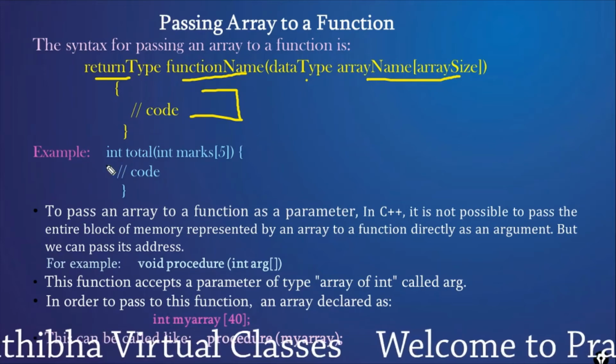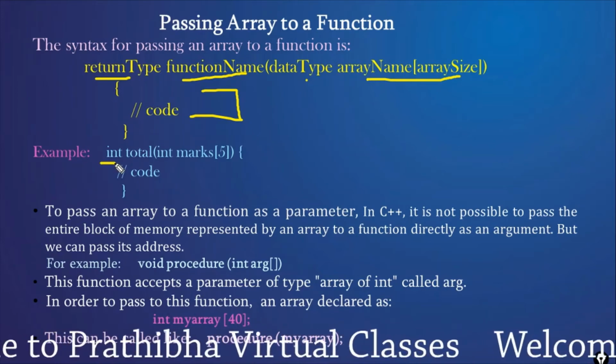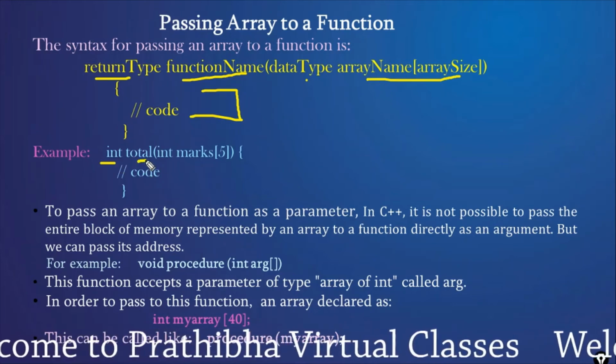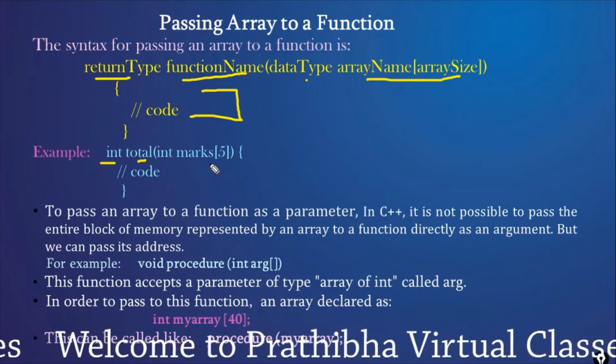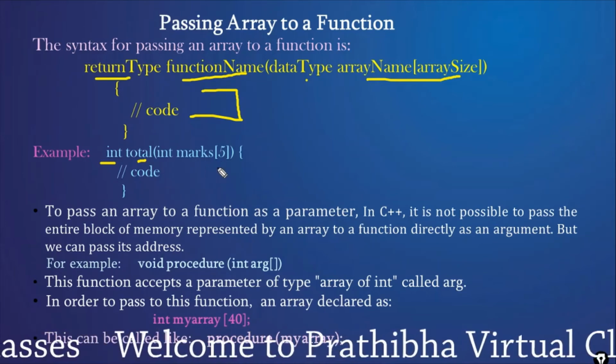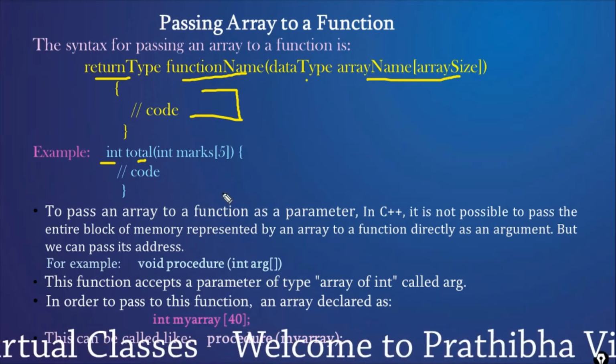For example, here the return type is any valid C++ data type, or it may be void, and it is a function name, and it takes the marks integer array, which is a single dimension or one dimension array.